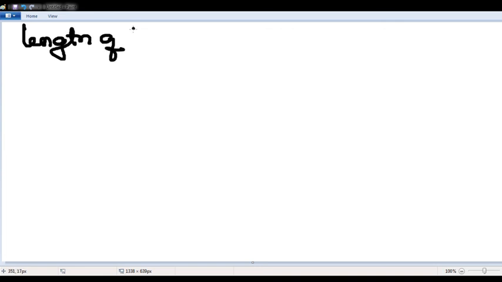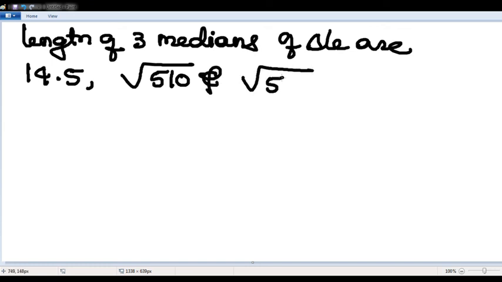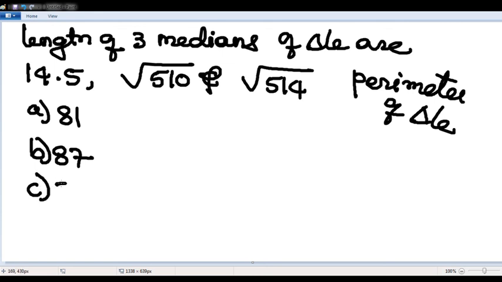If the lengths of the 3 medians of a triangle are 14.5, square root of 510 and square root of 514, find the perimeter of the triangle. Options are 81, 87, 70, 58. Try to solve this question.